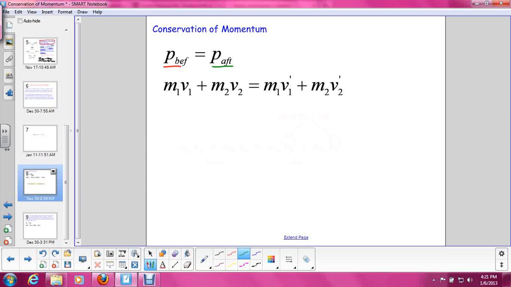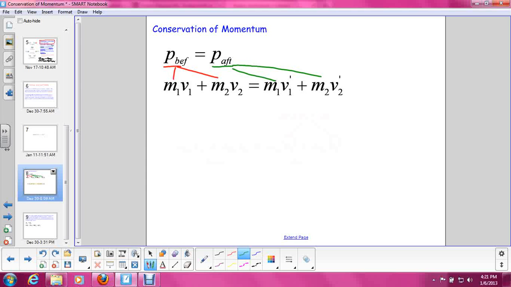There we go. So momentum before a collision is the momentum of both of your objects, or if you have 3 or more, all of those objects combined. So object 1 will have its own momentum, mass times velocity, and object 2 will have its own momentum, its mass times its velocity. But in order to get the total momentum before the collision, you need to add those together. It's the same for after the collision.